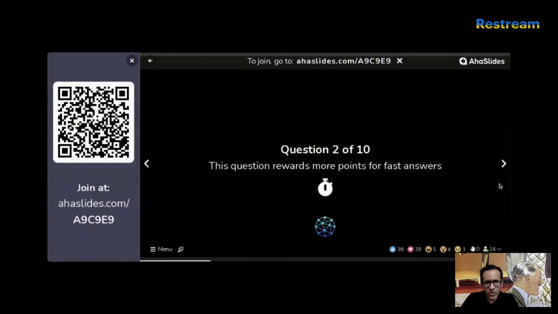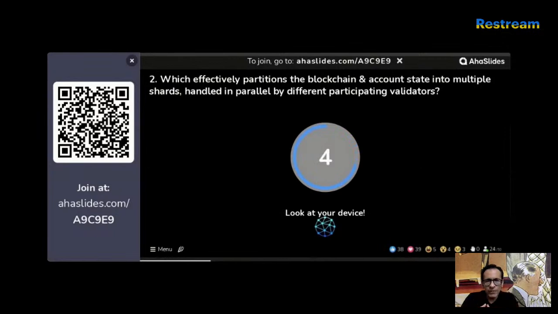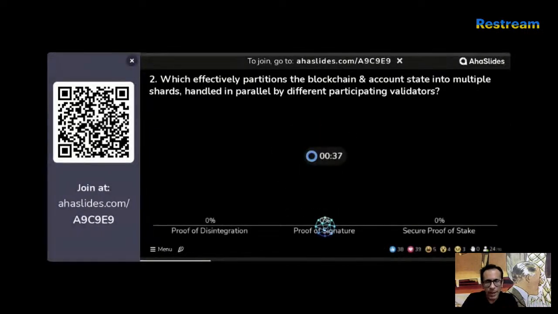Okay, now coming on to question 2, which effectively partitions the blockchain and account state into multiple shards, which are handled in parallel by different participating validators. So, is it proof of disintegration, proof of signature, or secure proof of stake? You must have heard in the context of Ethereum also, there's a lot of talk going on about sharding and how that's going to make things so much faster because we're kind of breaking the things up into multiple chains or rather multiple sets of data. So that's what the question is about.